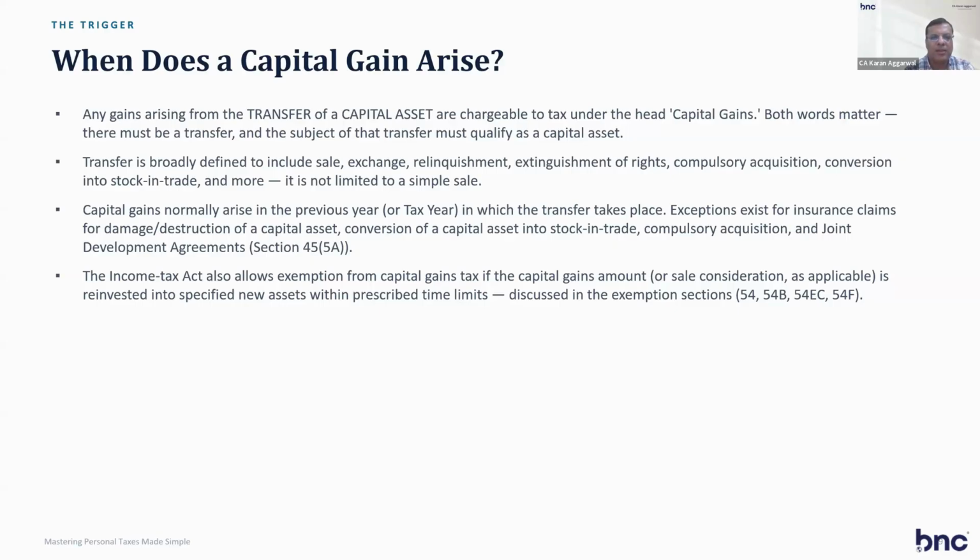Capital gain arises in the tax year in which the transfer took place. Now it is called tax year; previously it was called previous year. The Income Tax Act allows exemptions against capital gain if the capital gain amount is reinvested into a specific asset within the prescribed period, discussed in the exemptions section: 54, 54B, 54EC, 54F. So capital gain arises from transfer of a capital asset. First you have to look whether it is a transfer and whether it is a capital asset. So what is a capital asset?